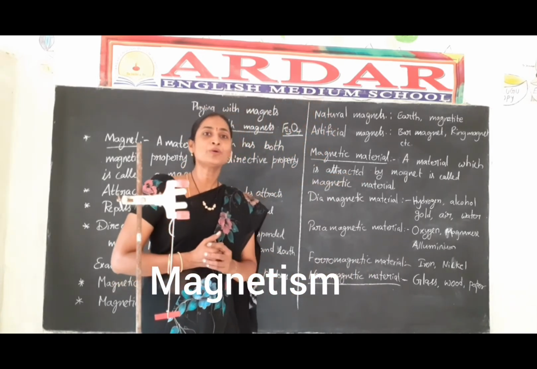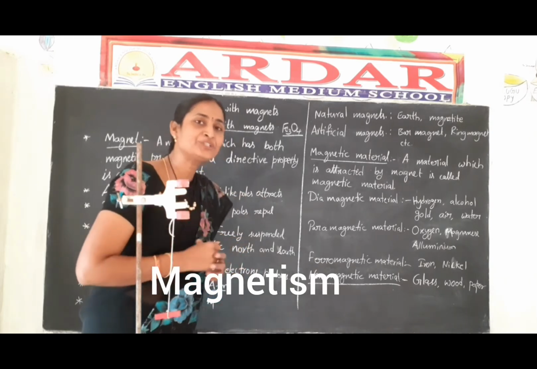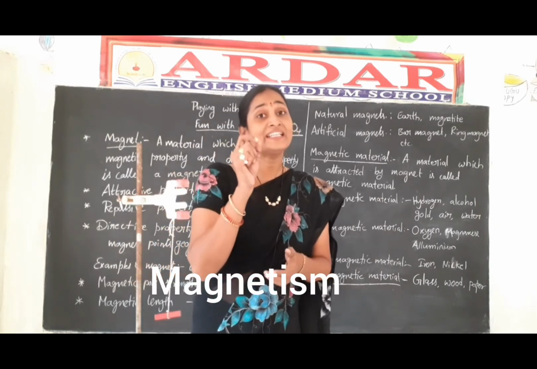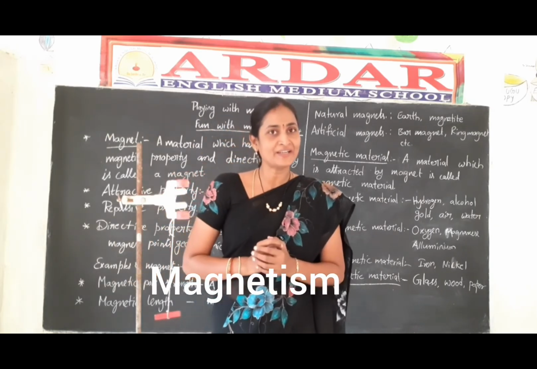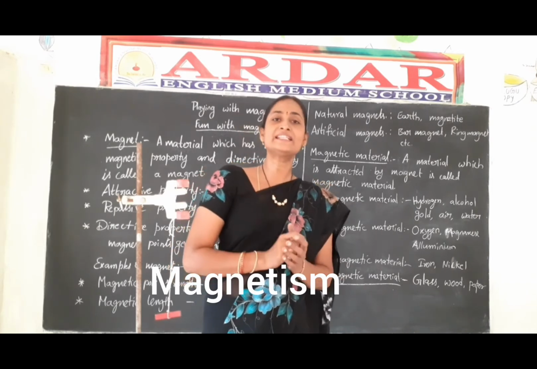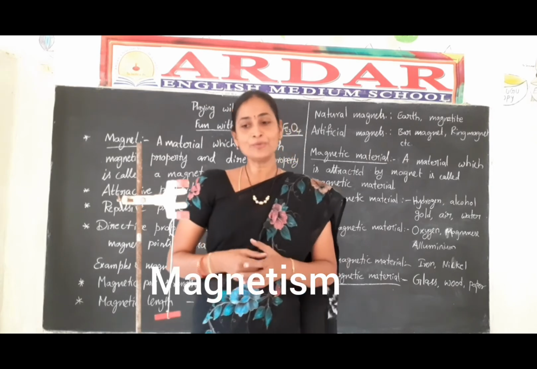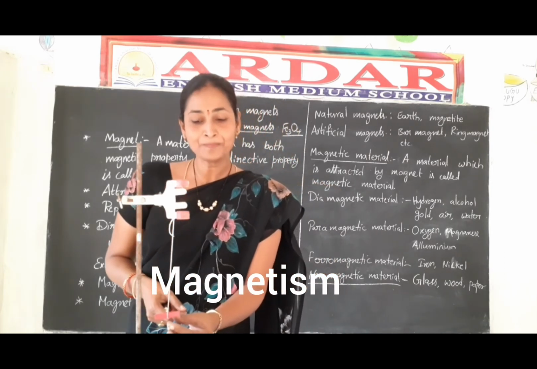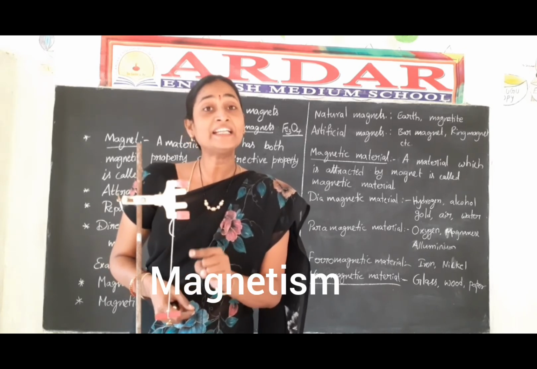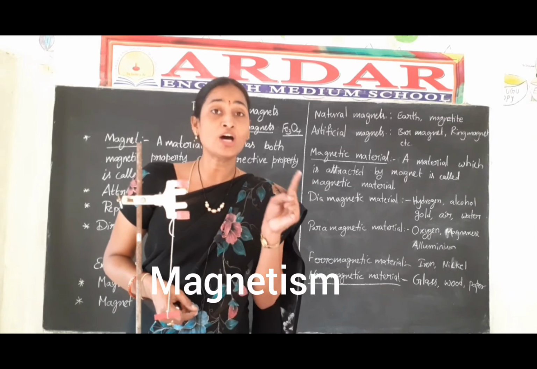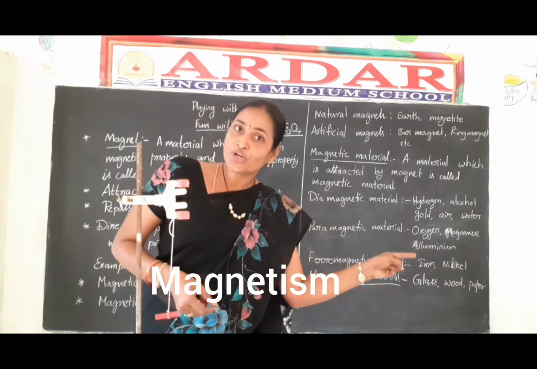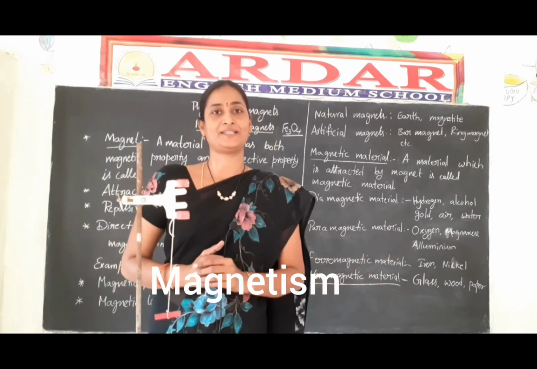One more important property is there, that is directive property. What is called directive property? When a magnet is freely suspended in the air with the help of a thread, it always points towards the geographic north and south directions. For example, here a magnet is suspended in the air with the help of thread, and it always points in the geographic north and south directions. It tends to align itself in the geographic north and south directions.